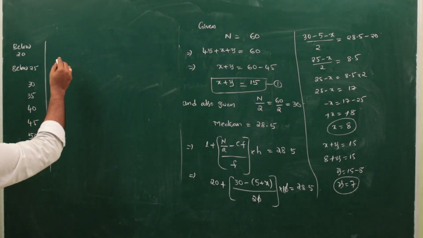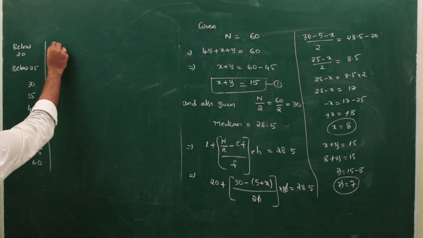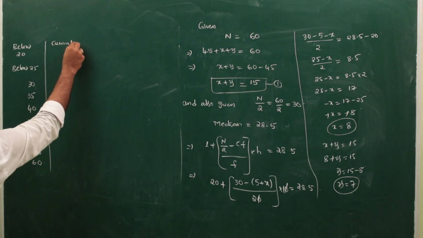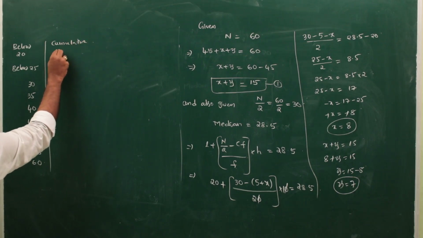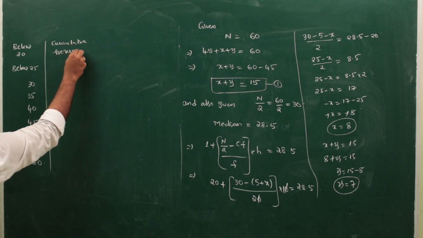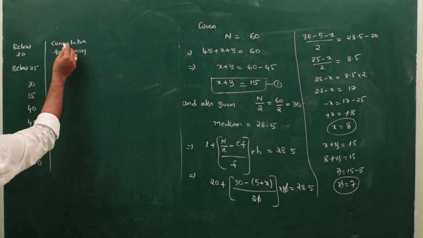So here the given values are called cumulative frequencies. You have to remember that. Cumulative frequency, this one, because it is continuously increasing, below 20.